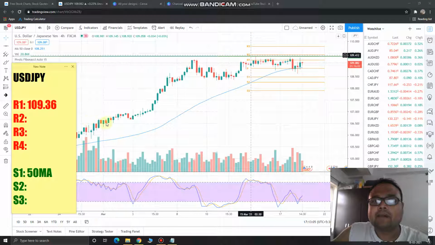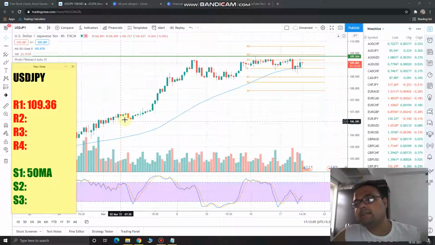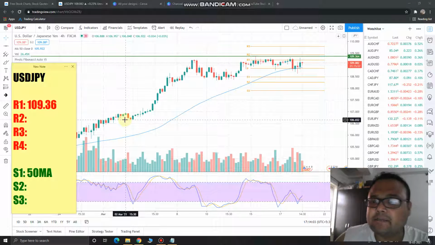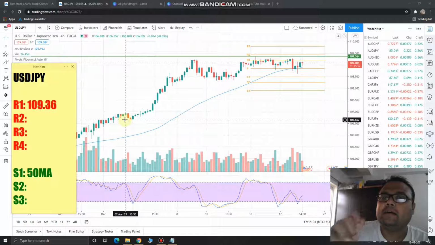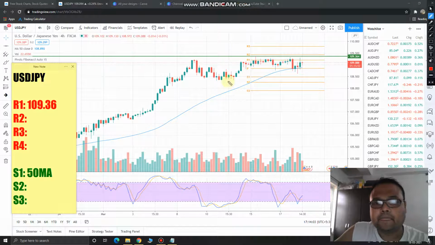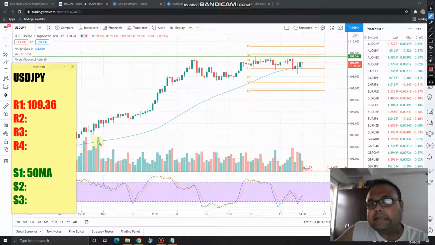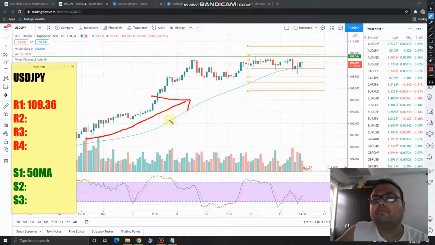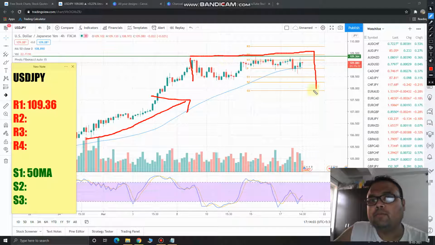Just try to understand the market psychology. Understanding the market psychology is the important thing for success in any market. The market has been in an uptrend and has been running a lot, so the market may take rest for some time. Though the market is still trading above the 50 moving average, there is not much trend here.